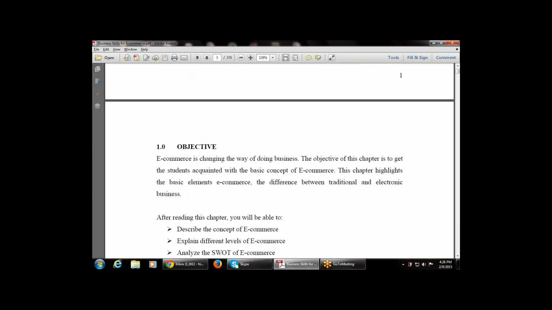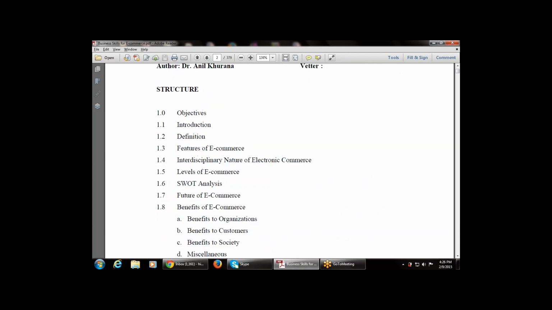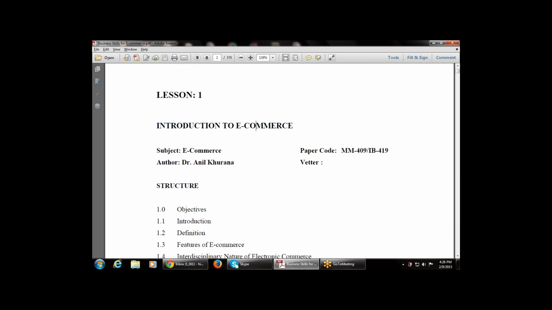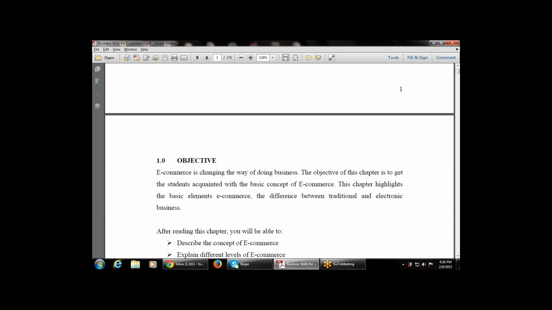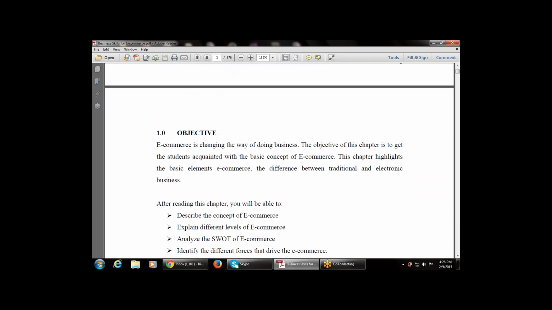Right. So let's start with the first one, that is the objective. What is the objective of e-commerce? That is the introduction to the objective. This says e-commerce is changing the way of doing business. So how we are doing the business, what are the changes, and how to update with society, that is done by e-commerce.